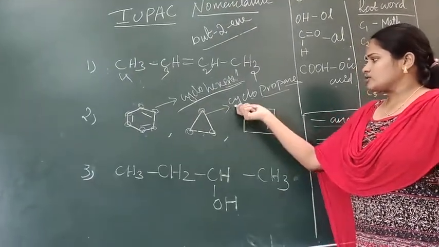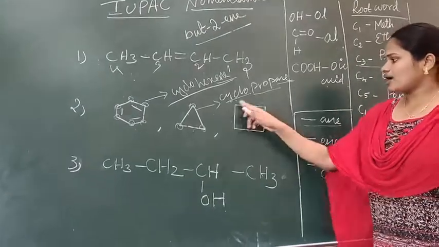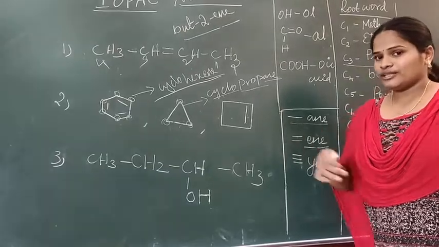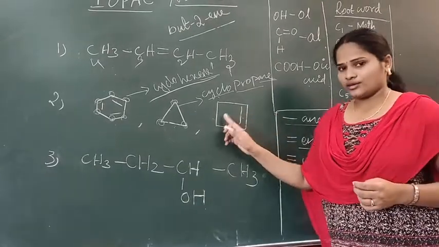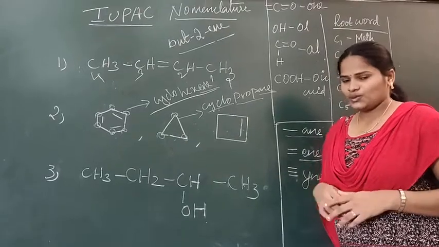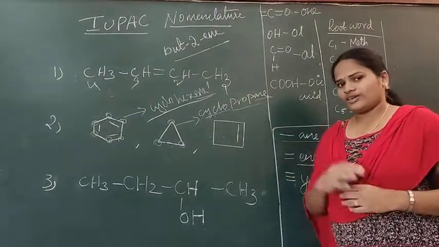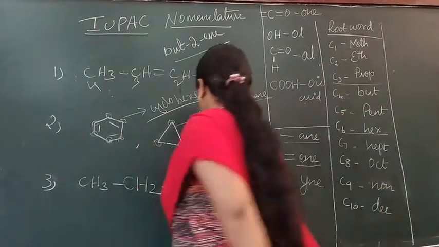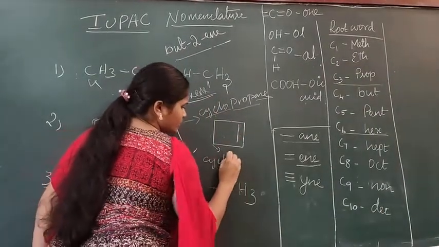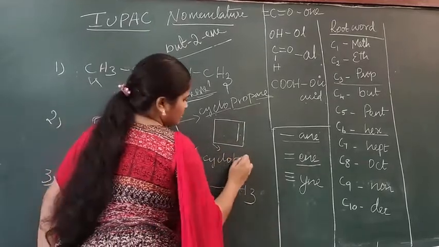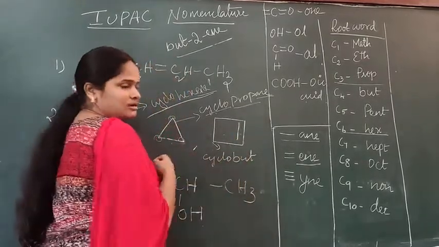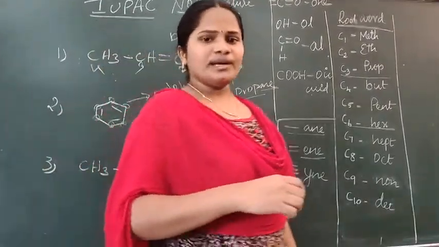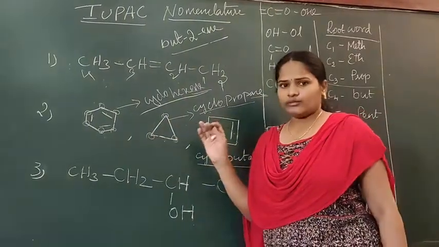For the cyclic compound I started with cyclo. Then the third one: 1, 2, 3, 4. We have 4 carbon, and also one double bond. So what will be the name of this compound? We should start with cyclo because it is a cyclic compound. We have a double bond, and 4 carbon means but. So we finish it with ene: cyclobutene. Hope you are clear on writing cyclic compound names also.